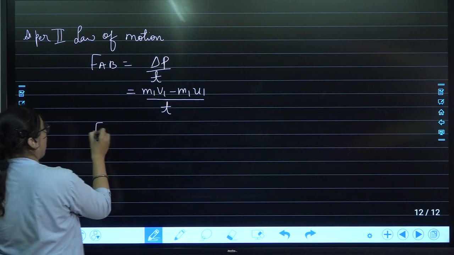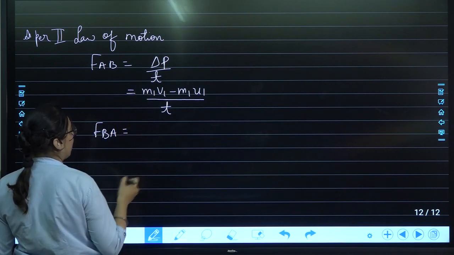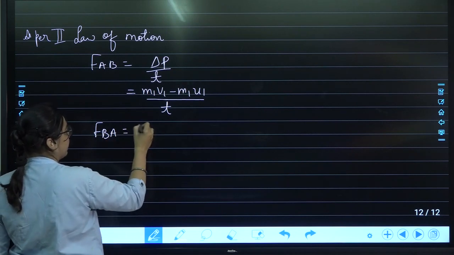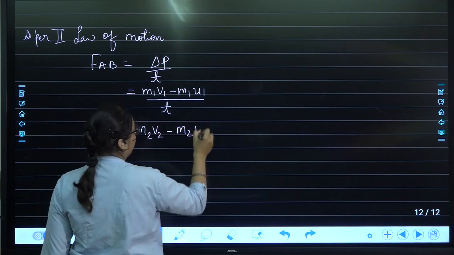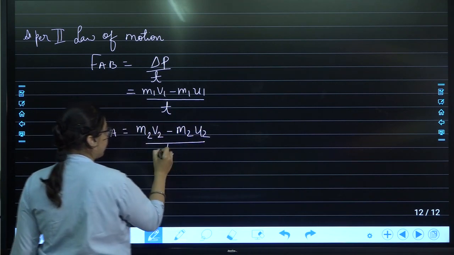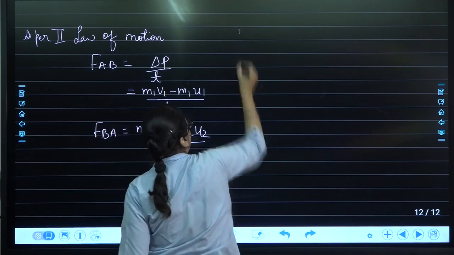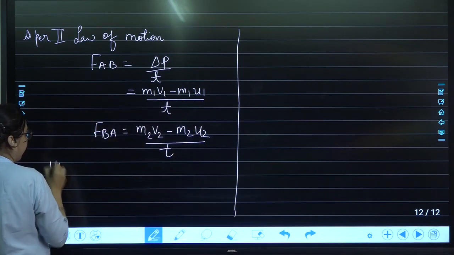Next, force on B by A. What will be that? Again, it is the same concept. It will be change in the momentum of ball B, that is m2 v2 minus m2 u2 upon t. Okay. Now, what does Newton's third law of motion state?